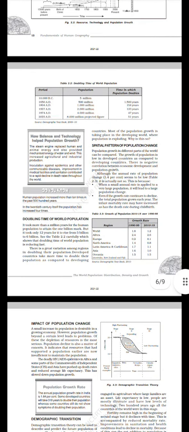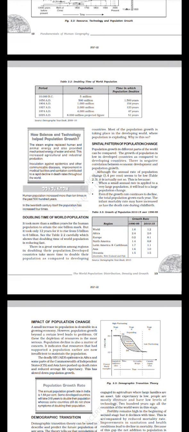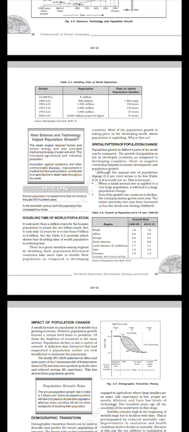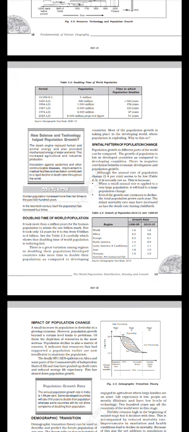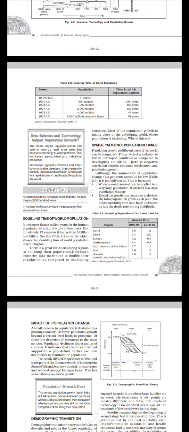Take a look at table 2.2, doubling time of world population. Period, population, time in which population doubles. 10,000 BC, 5 million; 1650 AD, 500 million, 1500 years; 1804 AD, 1000 million, 154 years; 1927 AD, 2000 million, 123 years; 1974 AD, 4000 million, 47 years; 2025 AD, 8000 million, projected figure, 51 years. Source: Demographic Yearbook 2009-10.